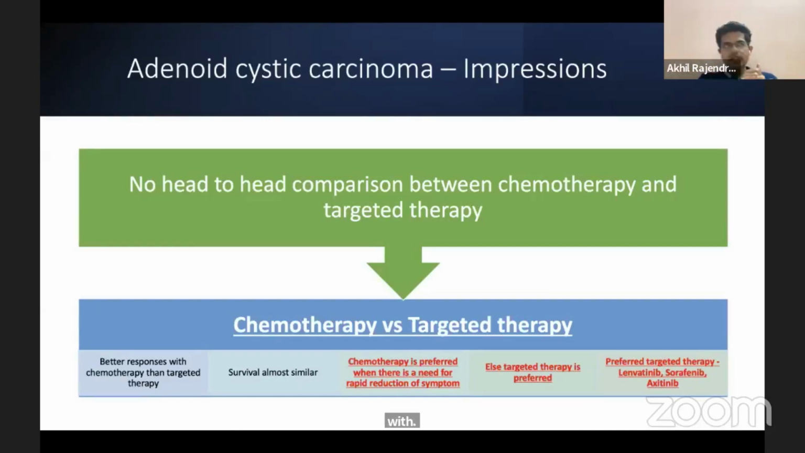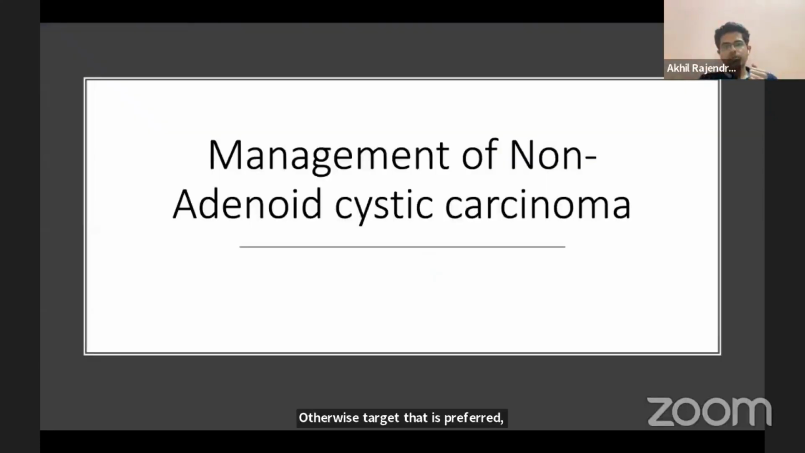Survival with chemotherapy or targeted therapy is similar. So chemotherapy is preferred when you need a rapid reduction of symptoms. Otherwise, targeted therapy is preferred. And the preferred targeted therapy in adenoid cystic carcinoma would be lenvatinib, sorafenib, axitinib. Now, going on to management of non-adenoid cystic carcinoma.